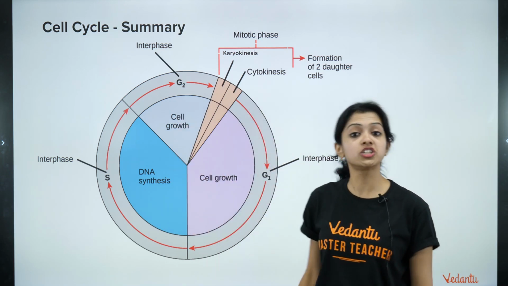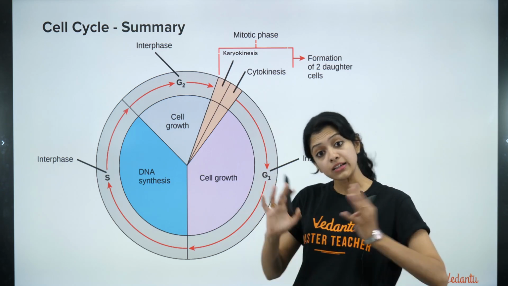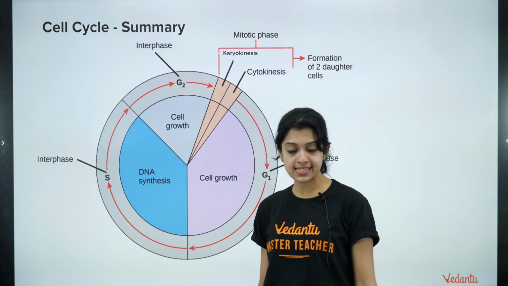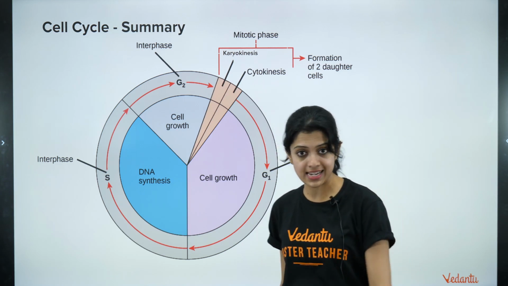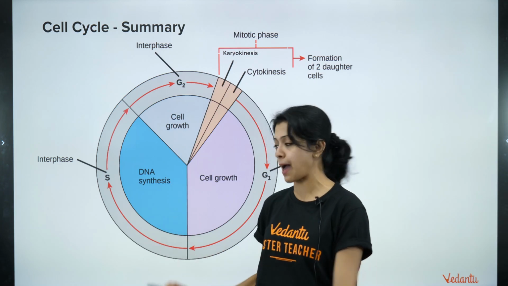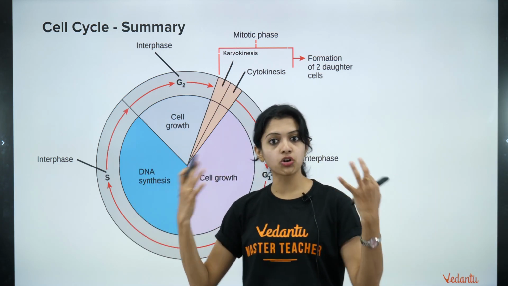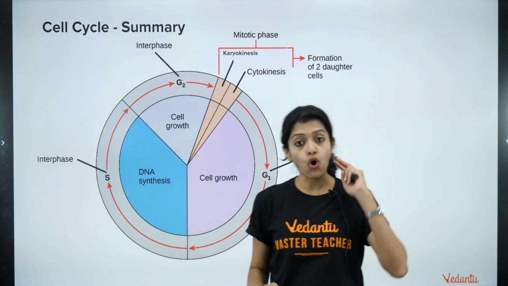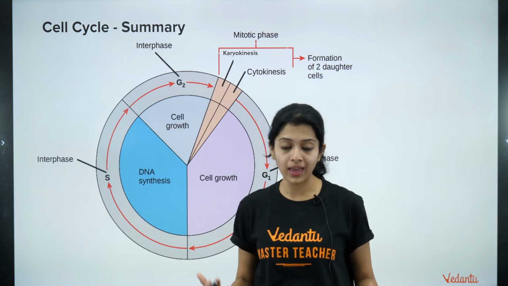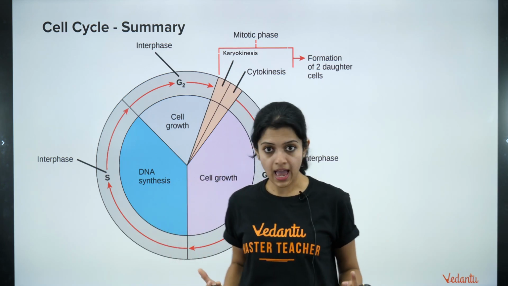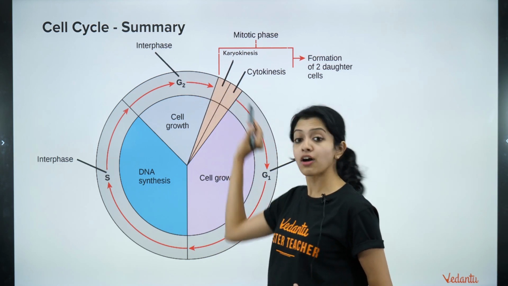Gap 1 or the G1 phase, wherein the cell grows in size. The second stage is the S stage or DNA synthesis stage, wherein S stands for synthesis, of course. Synthesis of DNA, or DNA duplication or replication, happens. And the third phase is G2 or gap 2 phase, again wherein cell growth, especially growth of the nucleus, happens.